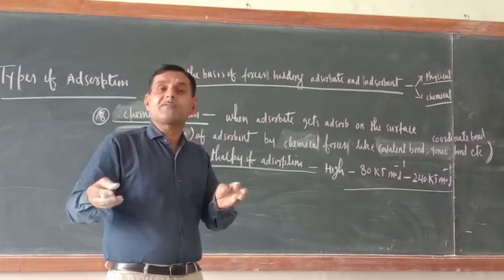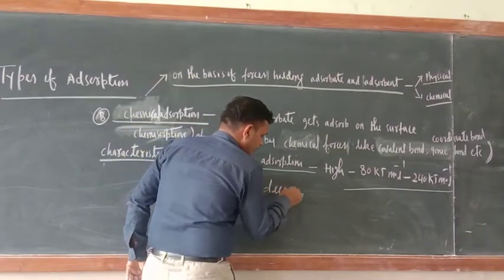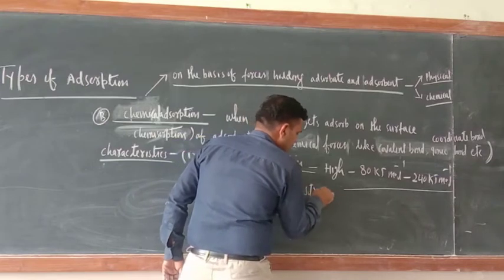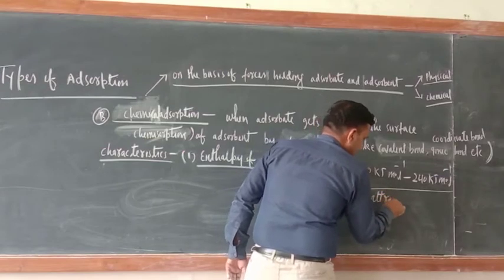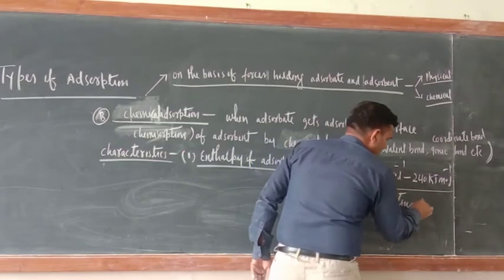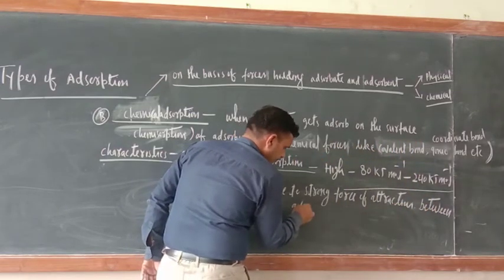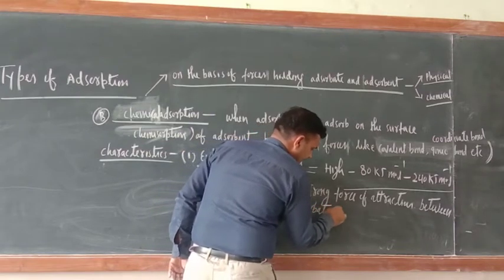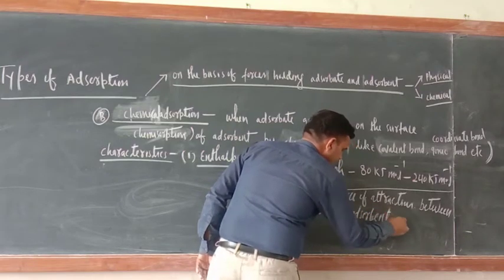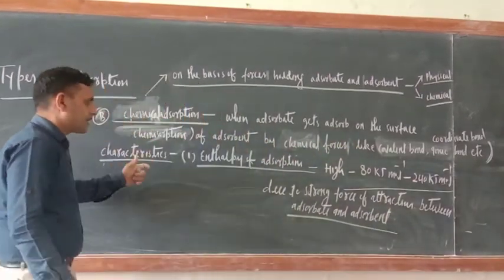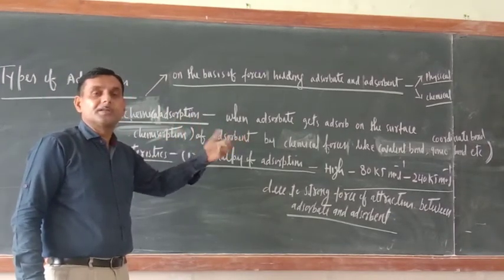So you can write here: due to strong force of attraction between adsorbate and adsorbent. That is why the enthalpy of adsorption, means the amount of energy evolved, is more.